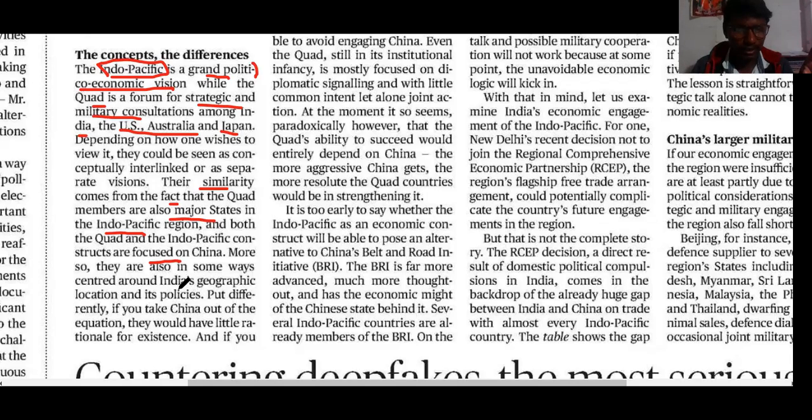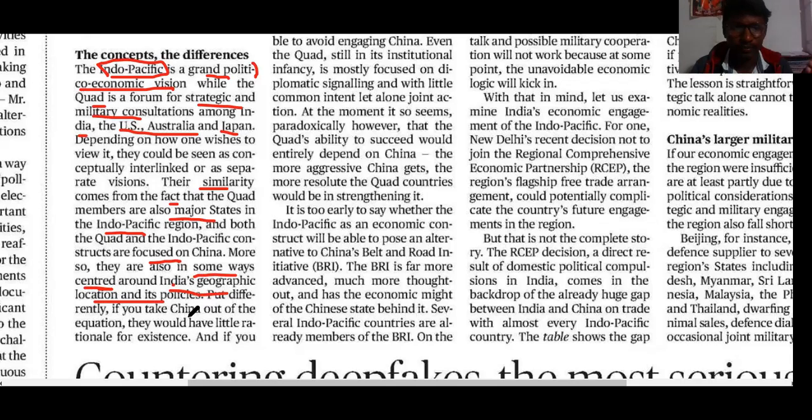Geographical locations and its policies, so they are also in some ways centered around India's geographical location and India's policies. Mostly they rotate around this center. This is the similarity he is describing.